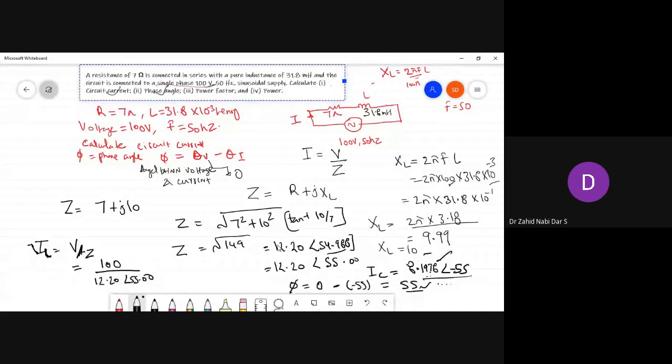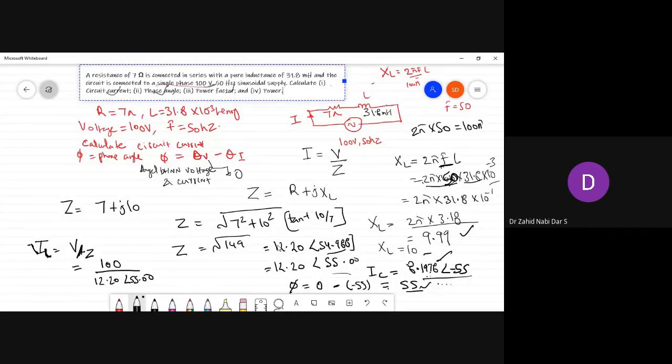Frequency is 50 hertz in the question. So that we have applied here in order to calculate XL. This is 2 pi into 50, which is 100 pi. That's what I did. 2 into 50 was 100, 100 into 10 power minus 3, with 10 power minus 1 left, then 31.8 was there. So I took 3.18 into 2 pi. This was 9.99. Okay, so you got the phase angle.